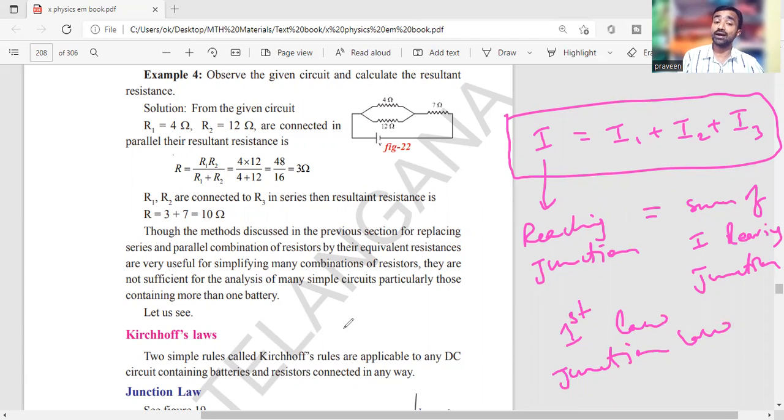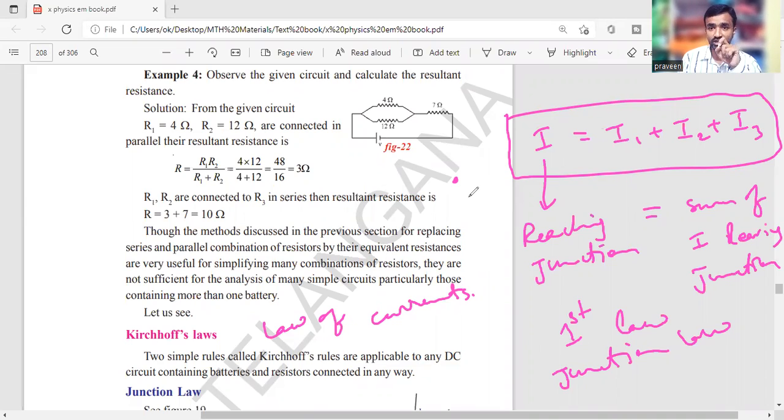It is observed only for currents, so it is the law of currents. What Kirchhoff observed here is the relation between the currents at the junction. How many currents are reaching the junction or leaving the junction, there is no importance to that, but the importance is given to the sum of currents: what amount reaches the junction and what amount leaves it. So the sum of the currents reaching the junction will be equal to the sum of the currents leaving the junction.